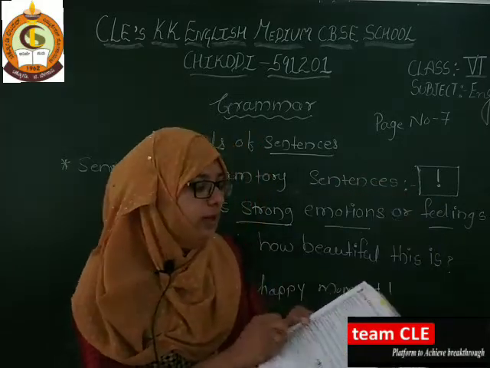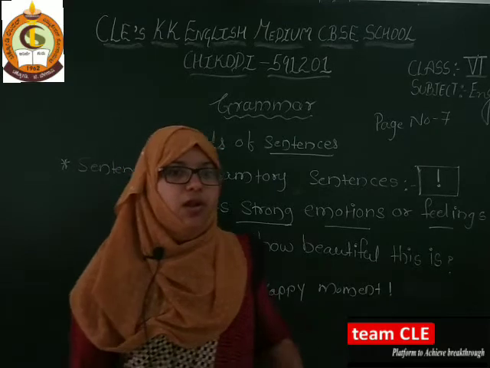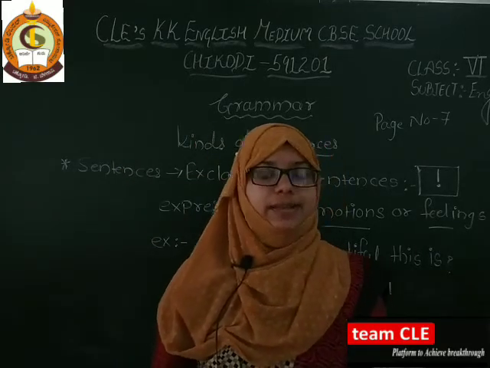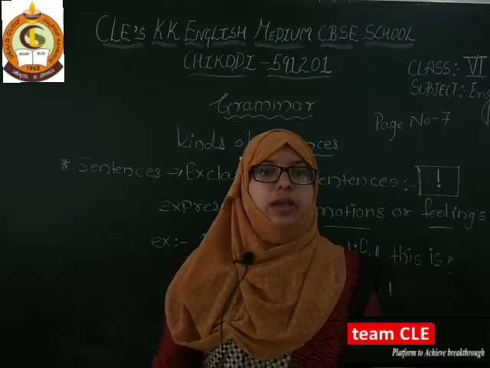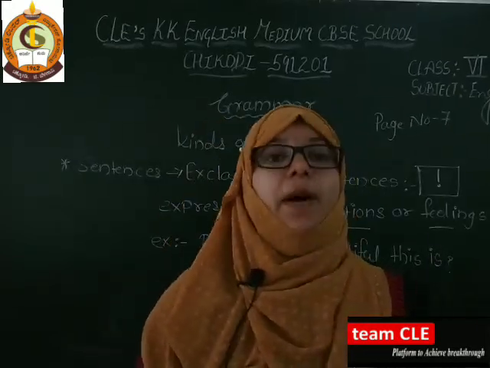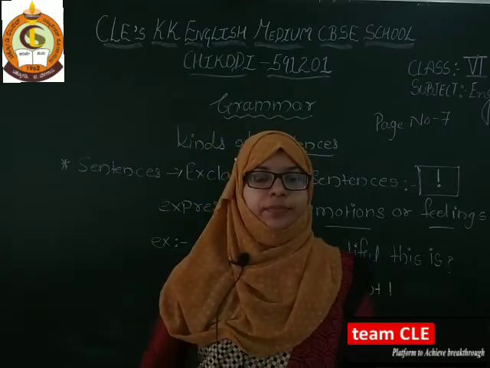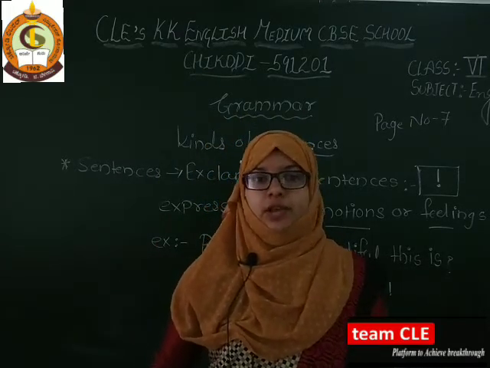So hope you all understood. Today, what did we learn? Just recall it. What is a sentence? A sentence is a group of words which express a complete idea. Now there are 4 kinds of sentences.